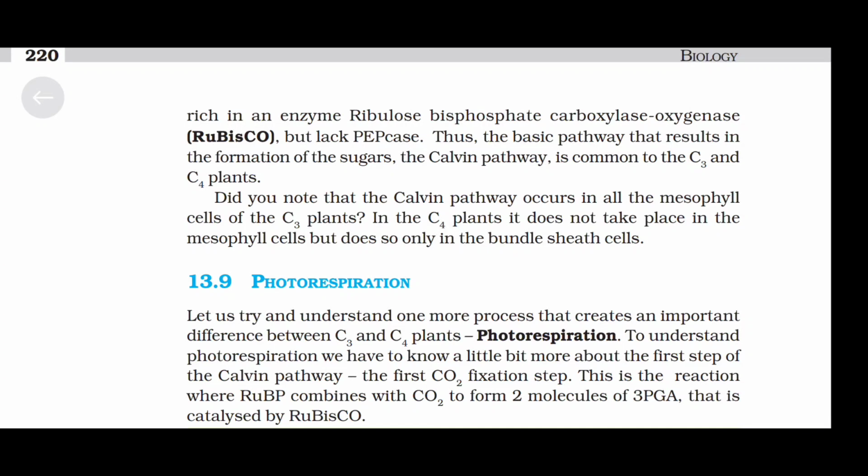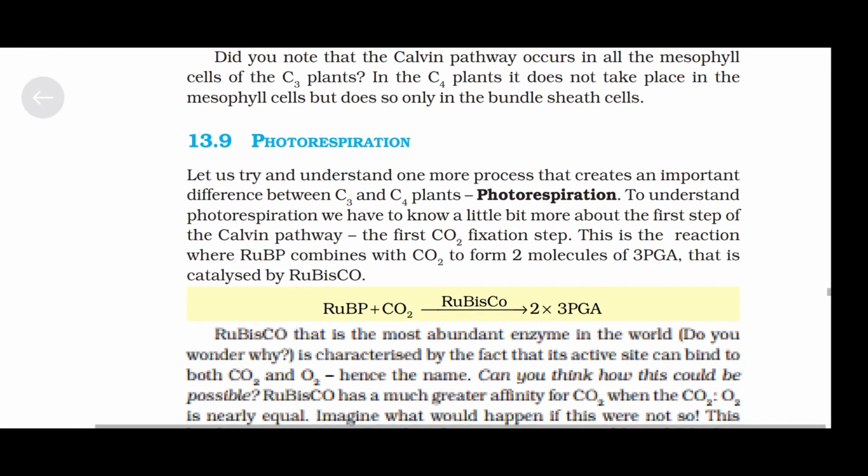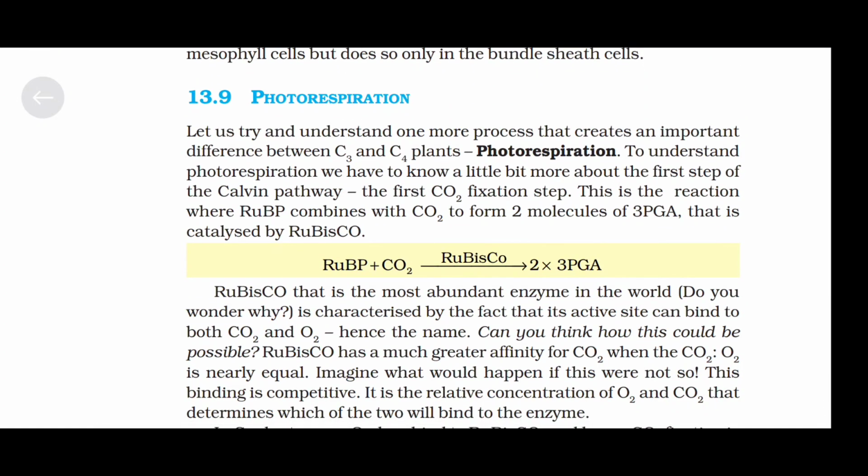Photorespiration. Let us try and understand one more process that creates an important difference between C3 and C4 plants. To understand photorespiration, we have to know a little bit more about the first step of the Calvin pathway, the first carbon dioxide fixation step.